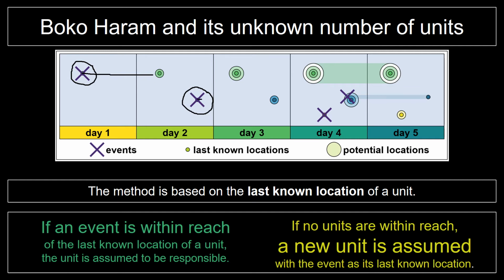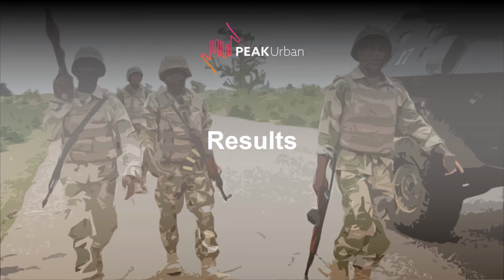This new unit is also moving at a certain speed per day. And if there is an event located nearby where the previous event happened, then we say, okay, maybe this new event was the responsibility of the previous known unit, and so on. We analyze the 3,800 events like so, and based on that, we try to estimate how many units Boko Haram is divided into. And now I briefly want to mention some of the results we got.